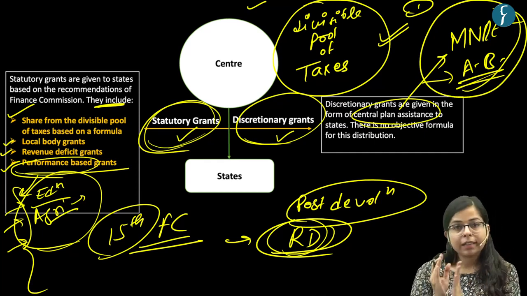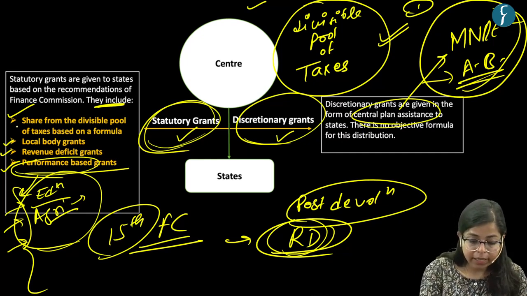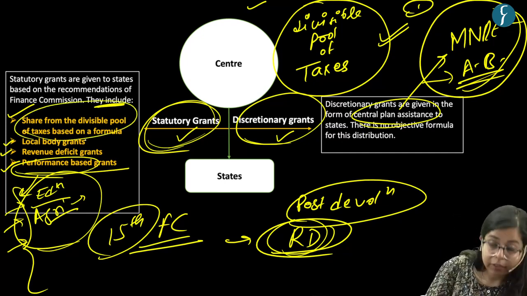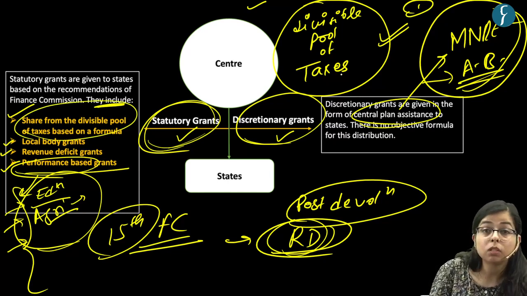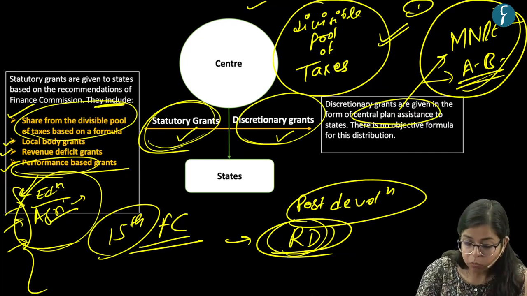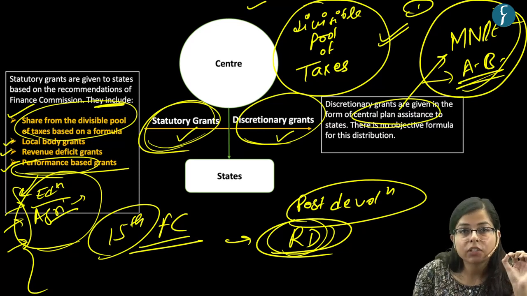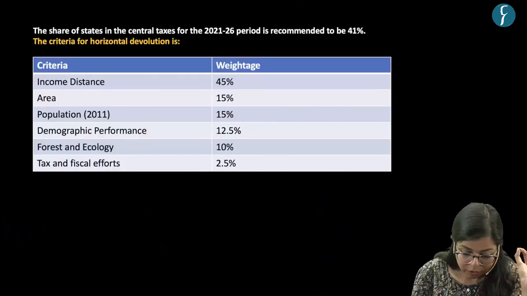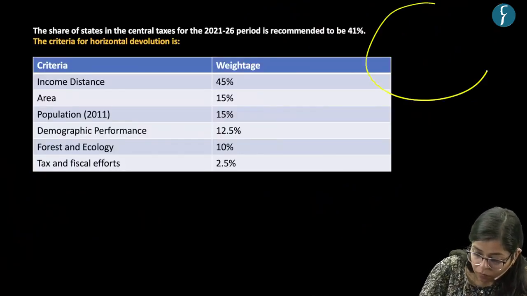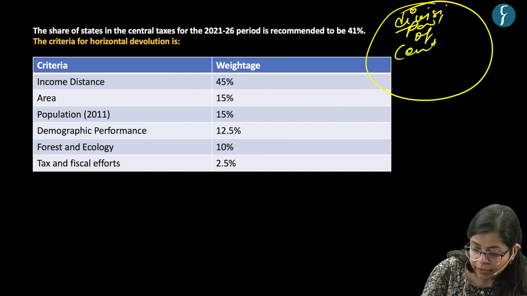Now, in this scenario, let us expand one particular grant, which is the share to the states from the divisible pool of taxes. I already told you this is a share of the pool. This is a share to the states based on the recommendation of the Finance Commission, right? Now, let us see. So, this is the divisible pool of taxes with the central government, right?